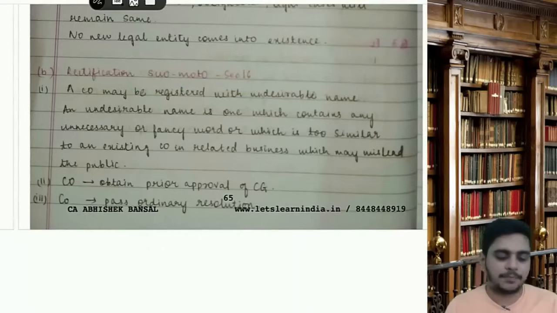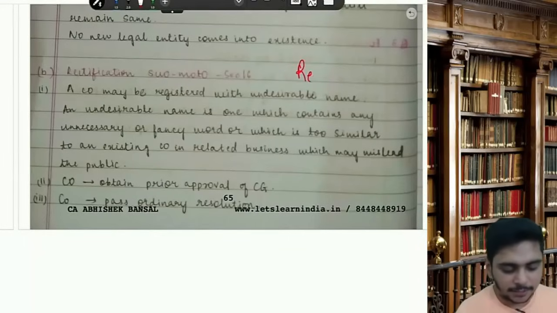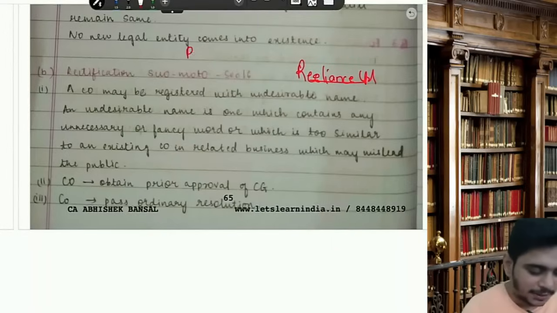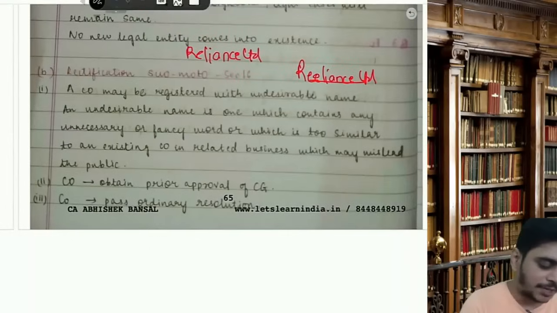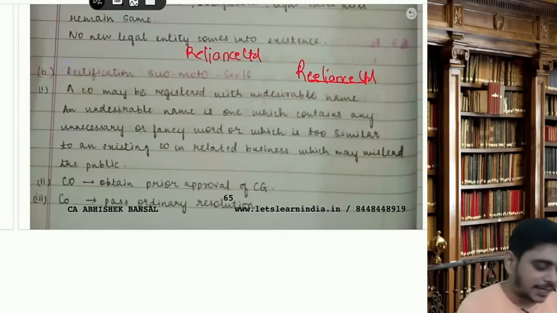So, if someone has said my name is Reliance Limited, with a different spelling, and there is one more company, the original Reliance Limited, in similar business, it is a misleading name. It is called an undesirable name. So the original company came to us and said, okay AB sir, please change the name. So now we are changing the name. It is not called alteration, it is called rectification.